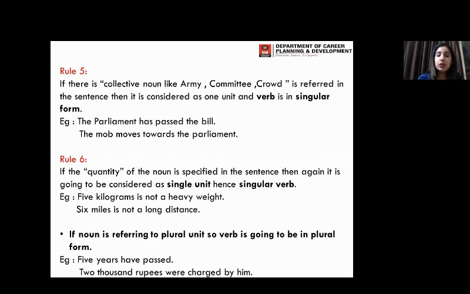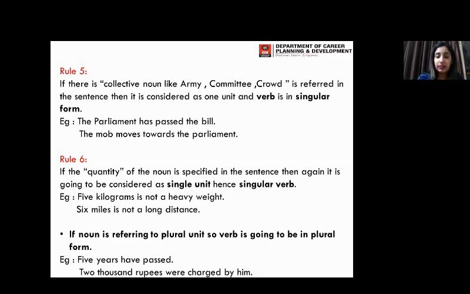Next, rule number 6 says if the quantity of the noun is specified in the sentence, then again it is going to be considered as a single unit. Whether you're talking about 1 unit or 100, if it is taken as one consolidated unit, it is going to be considered singular and the verb is going to be singular. But there's a certain exception in this rule: if a noun is referring to plural units, the verb is going to be plural.